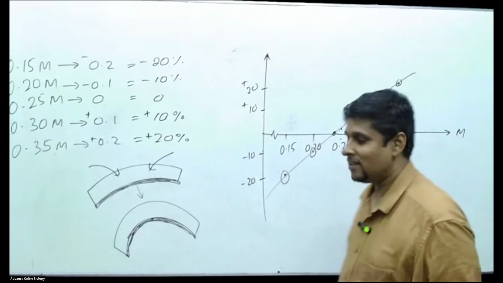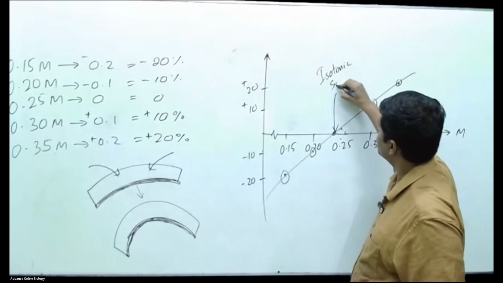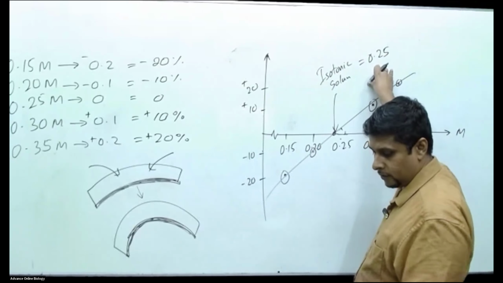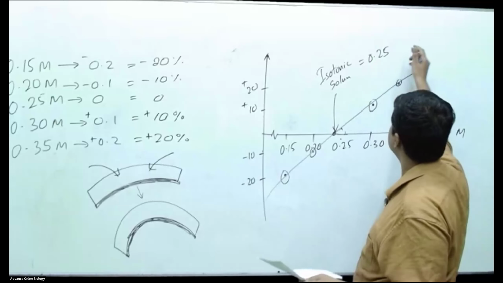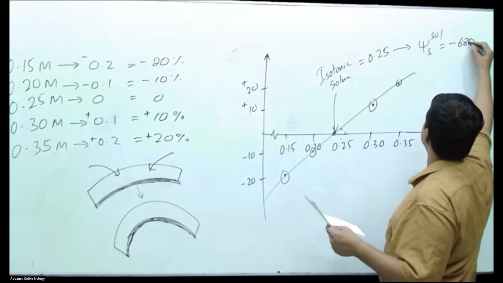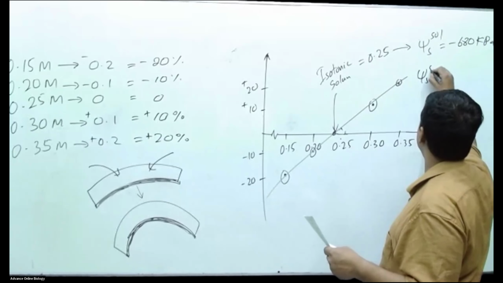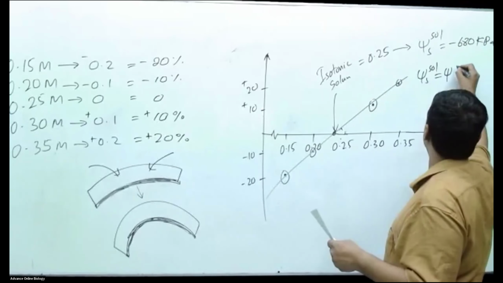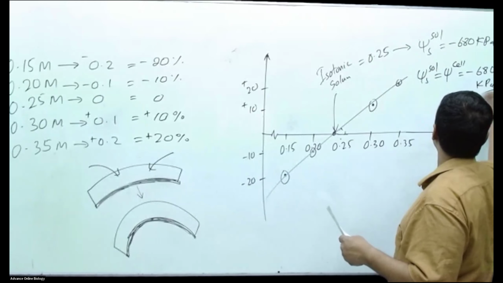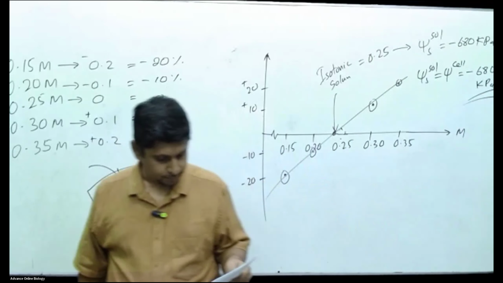Got it? Because this is the isotonic solution. This is 0.25, according to the table. 0.25 is, make a psi s value. Psi s of the solution is minus 680 kilopascals. You know, people, this psi s of the solution is equal to the water potential of the cell tissue, equal to minus 680 kilopascals. I think you can work it out.